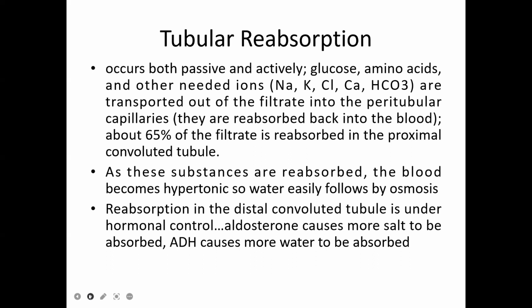That process is known as tubular reabsorption. That means around 65% of the filtrate is reabsorbed back into the blood circulation in the proximal convoluted tubule. Clear? All the substances I have mentioned are reabsorbed, and because of that, the blood will become hypertonic.